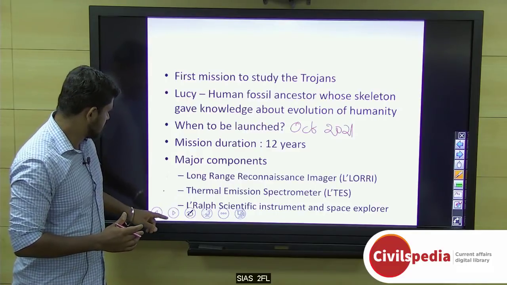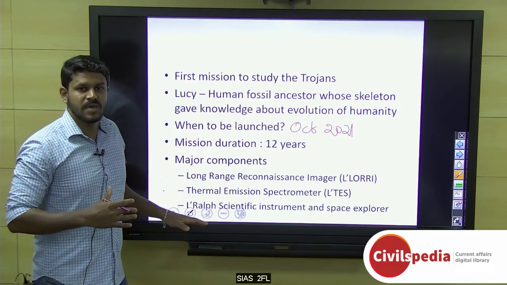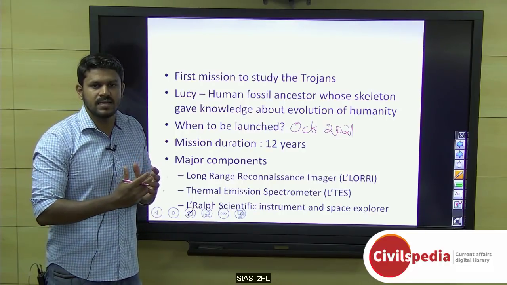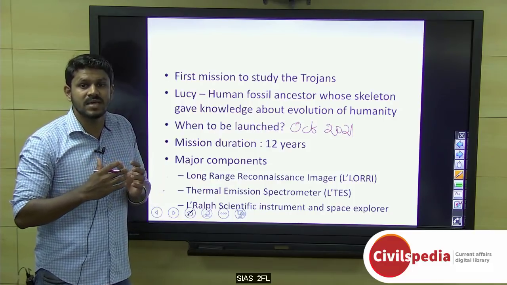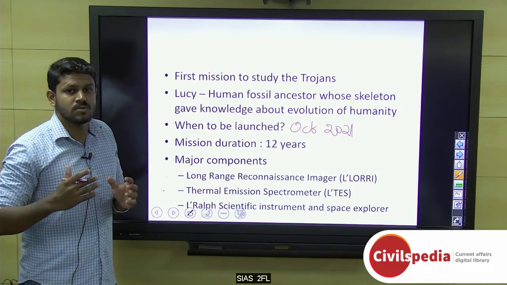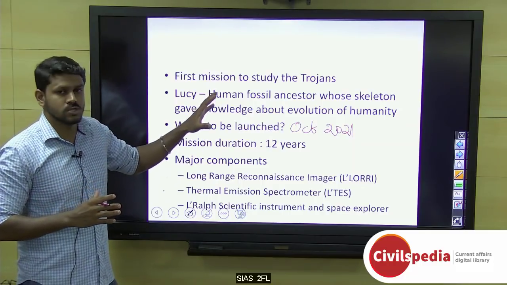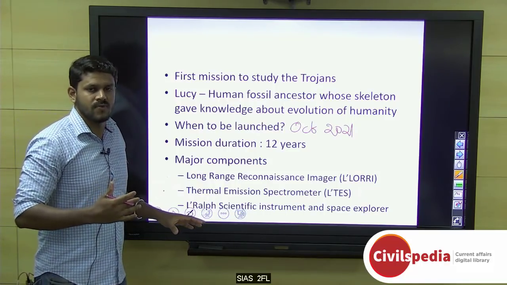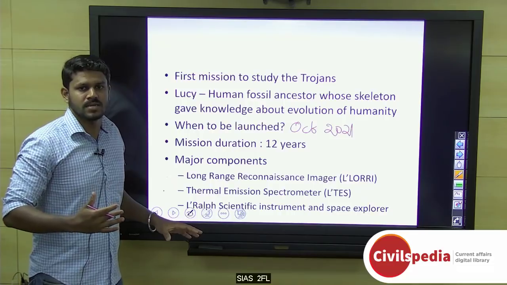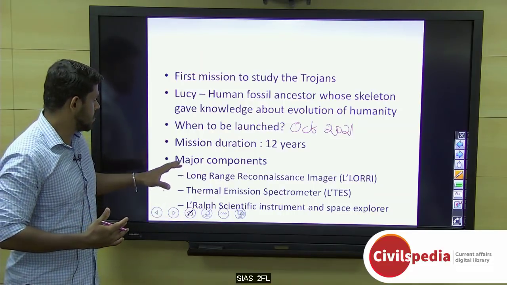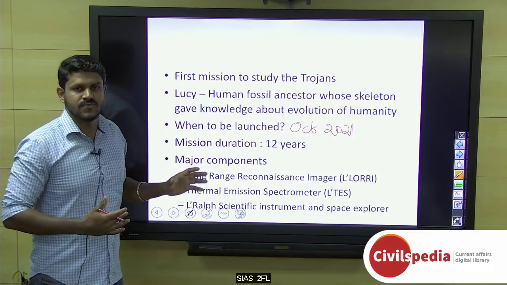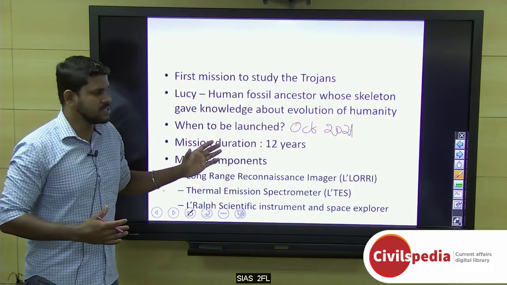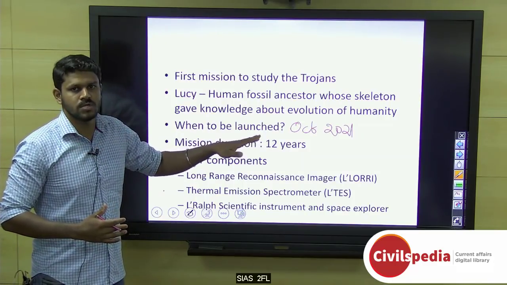This Ralph experiment, this space explorer, is going to study the reflected sun's light, which is nothing but the chemical fingerprint of the elemental or molecular composition of these Trojan asteroids. That is how it is going to give us information about how the origin of life, or the origin of molecular life, could have begun in planets or on Earth. Thus we will be able to understand various phenomena such as the formation of the solar system, planets, etc. through this mission. The mission is going to be launched only in October 2021.